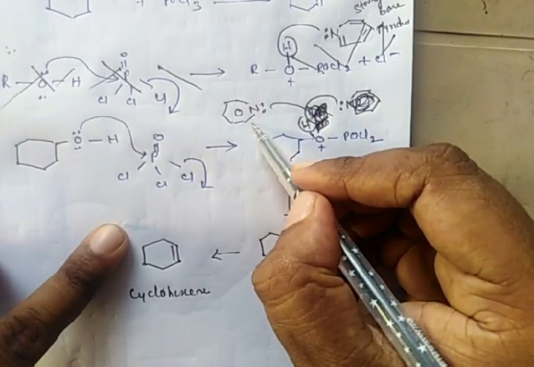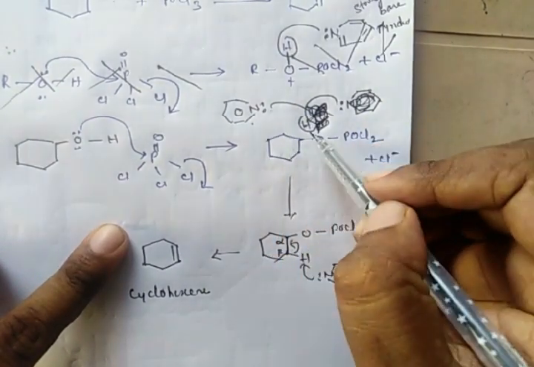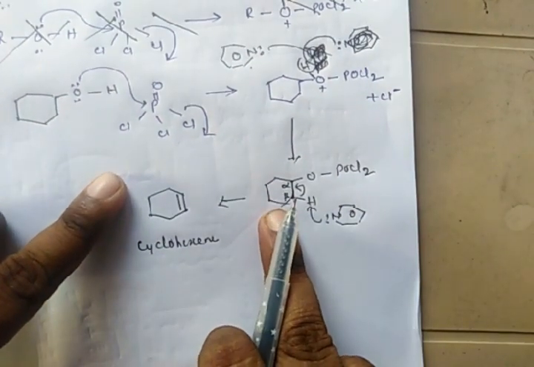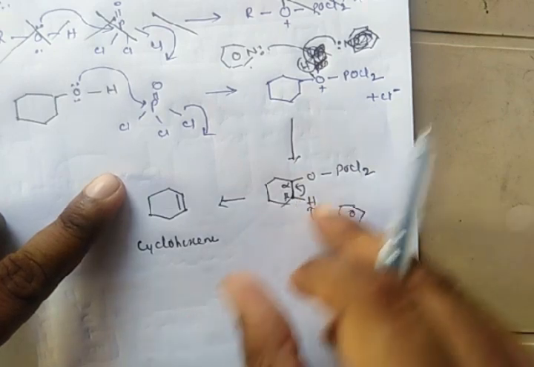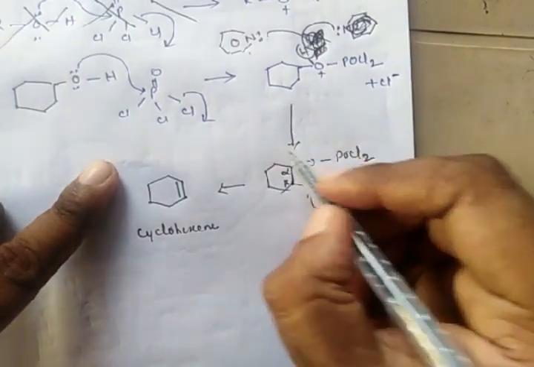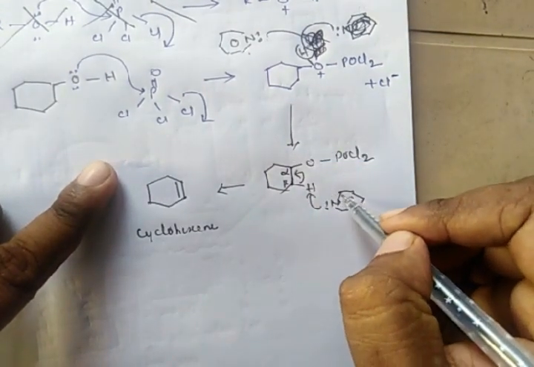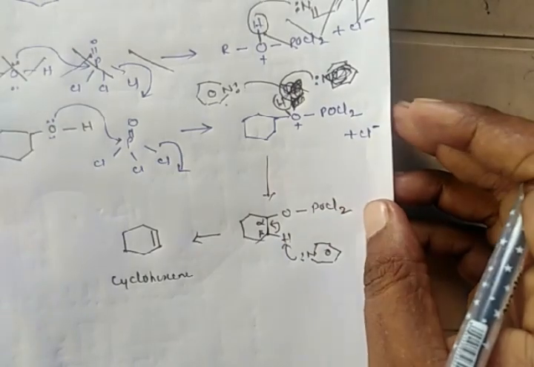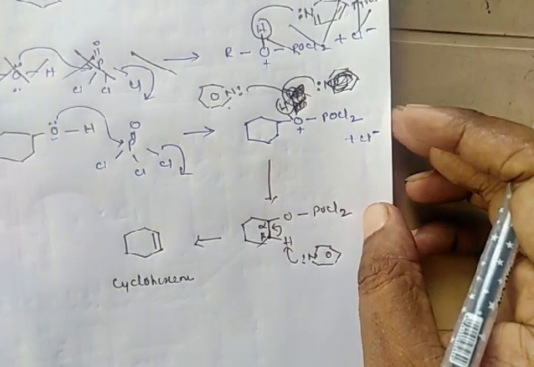The pyridine present in the reaction medium will abstract this hydrogen atom, and we will get this intermediate. In the reaction medium we also have pyridine, so we have to write the mechanism: abstraction of proton by pyridine 2 times.